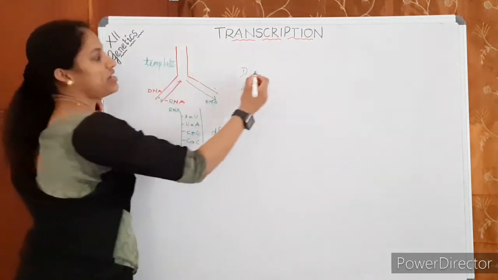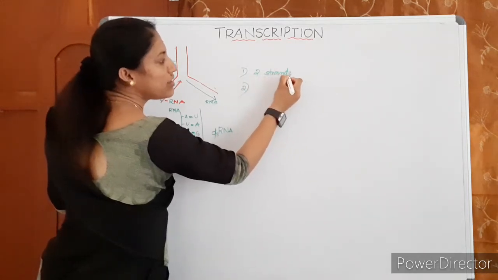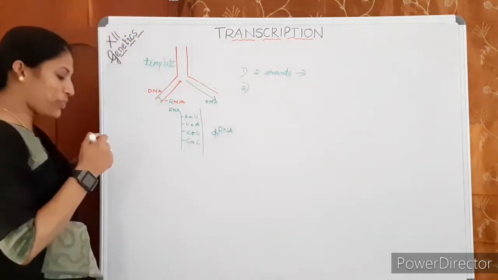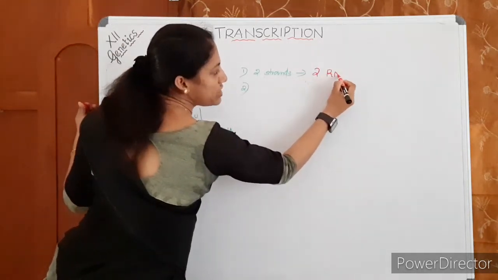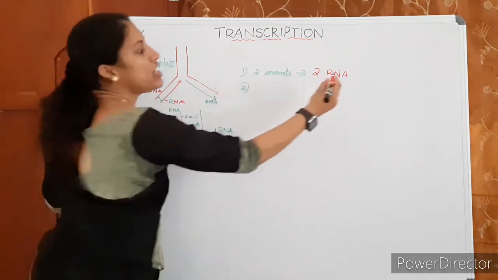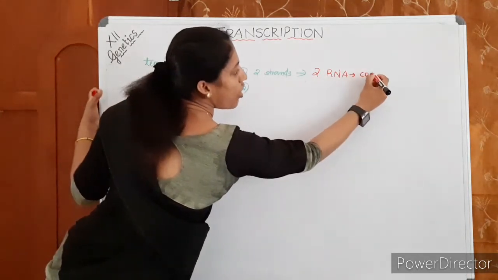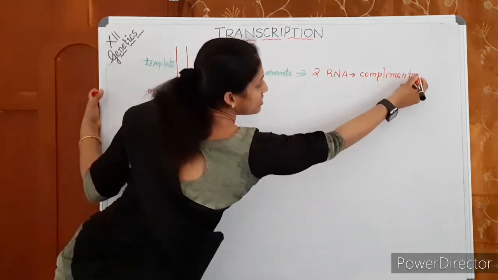The first reason is when two strands of DNA are copied, it will produce how many RNAs? It produces two RNAs. Then what's the problem of producing two RNAs? These two RNAs are complementary. So what is the problem?